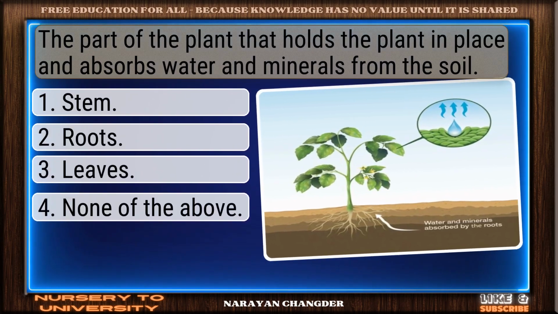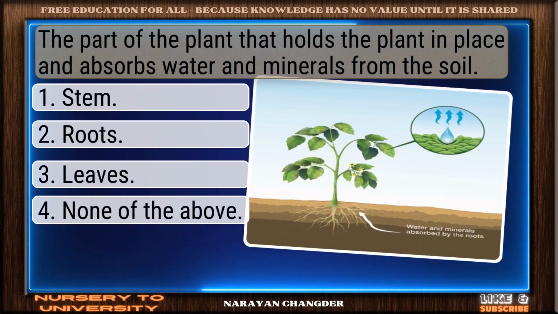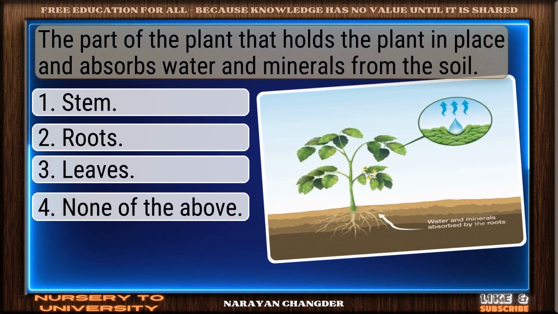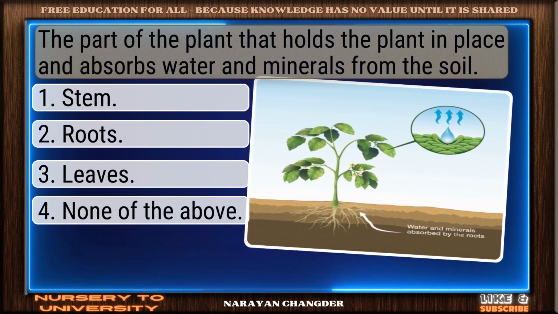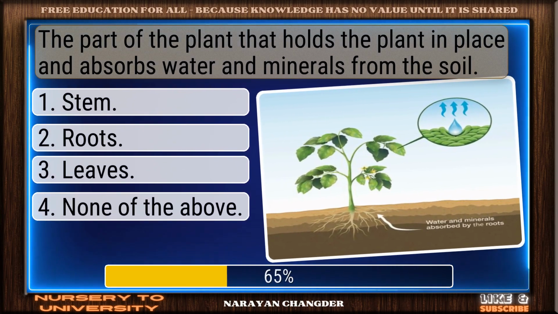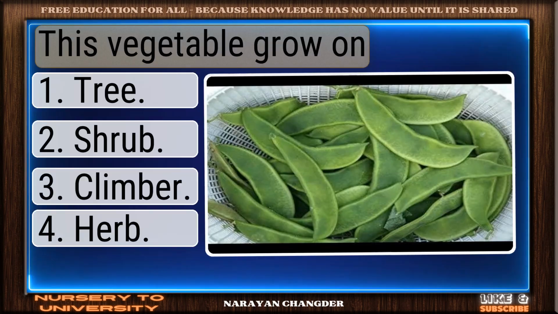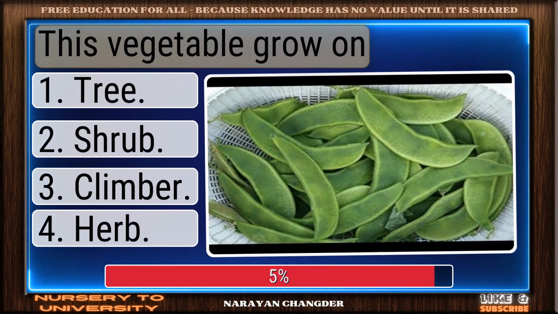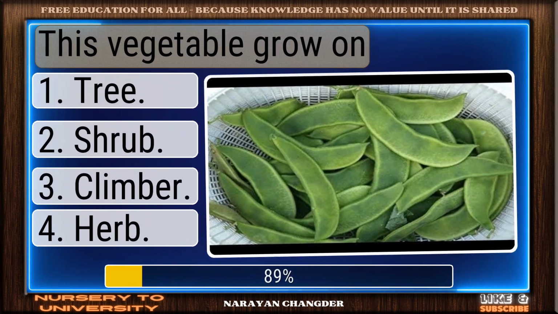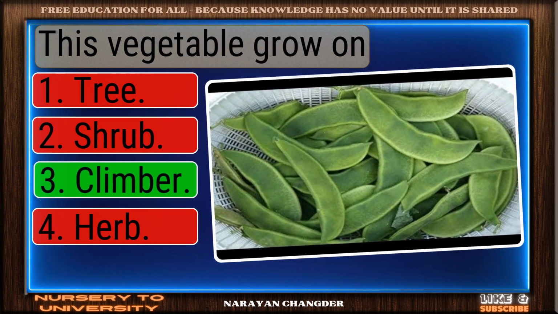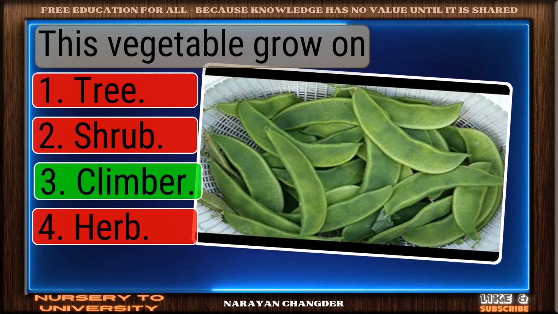The part of the plant that holds the plant in place and absorbs water and minerals from the soil. Smart pick. Roots is the correct choice. This vegetable grow on. Sharp thinking. Climber is the right choice.